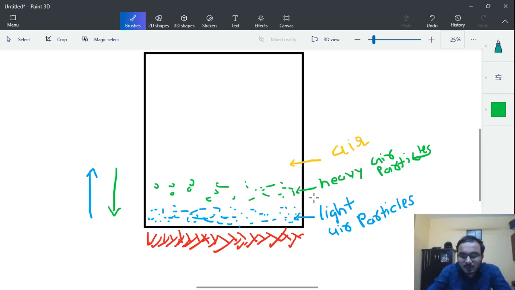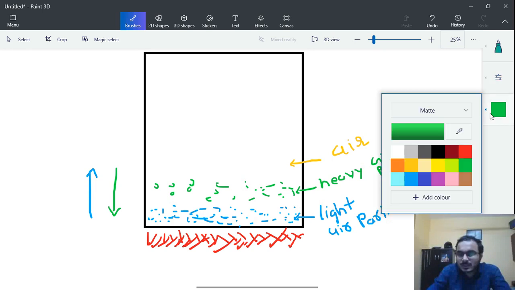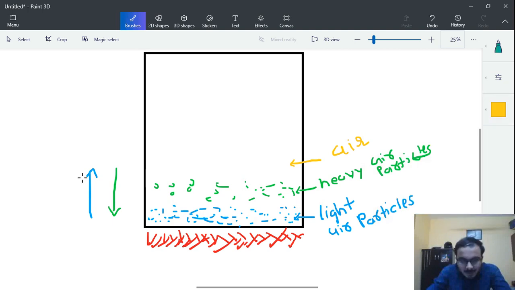The green particles will come down, they will become lighter, then they will again move up, and heavy particles will come down and again move up. So there will be a complete circular motion of cold and heavy air particles coming down and light particles going up.